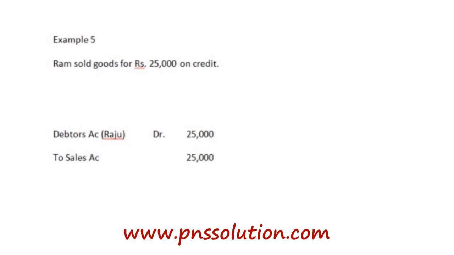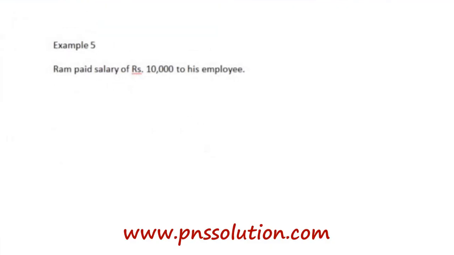Let's go to another example which says Ram paid salary of rupees 10,000 to his employee. Here salary is an expense item, and we all know that an expense, if increased, is debited, so salary account is debited here, and we are paying something. We are paying the employees in cash. Cash is an asset and it is decreasing, so cash account is credited by the same amount, hence the entry will be salary account debit to cash account.